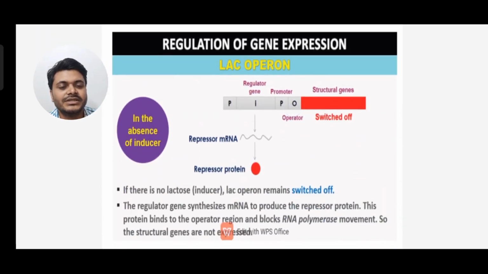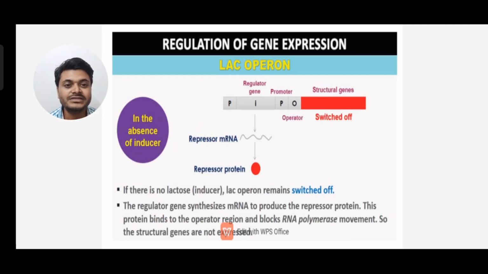Next you see the lactose operon or lac operon in the absence of an inducer. You can see an operon where the regulator gene is forming mRNA and then forming the repressor protein. You can see the structural genes are switched off. So if there is no lactose, that is inducer, the lac operon remains switched off. The regulator gene synthesizes mRNA to produce the repressor protein.